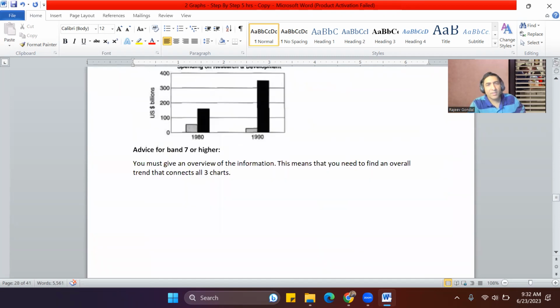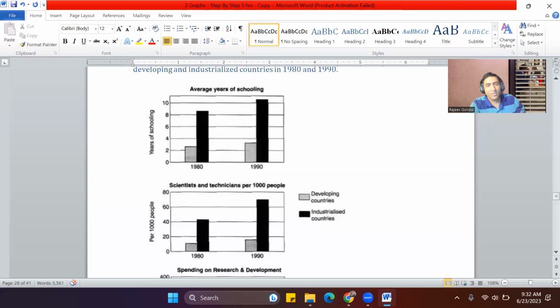Then you are supposed to write the body, wherein you will write trends, comparisons, and highlights. You can take one at a time, right? So you can start with 1980 average years of schooling. As we can see, in 1980 there was a huge difference in average years of schooling between the developing and the industrialized countries, wherein developing was just around 2.5 years, whereas the industrialized showed around 8.5 years.